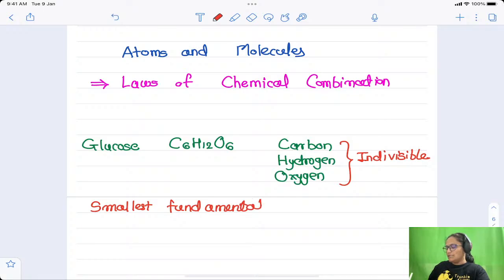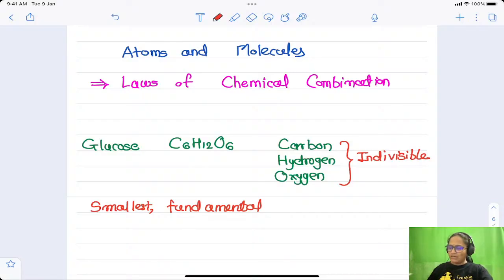Previously it was considered to be indivisible in nature, but later on, when more research was done on the topic of atoms and molecules, scientists found that atoms also can be divided, but that is a very recent discovery. We are not going into that part; you will study that in class 10.